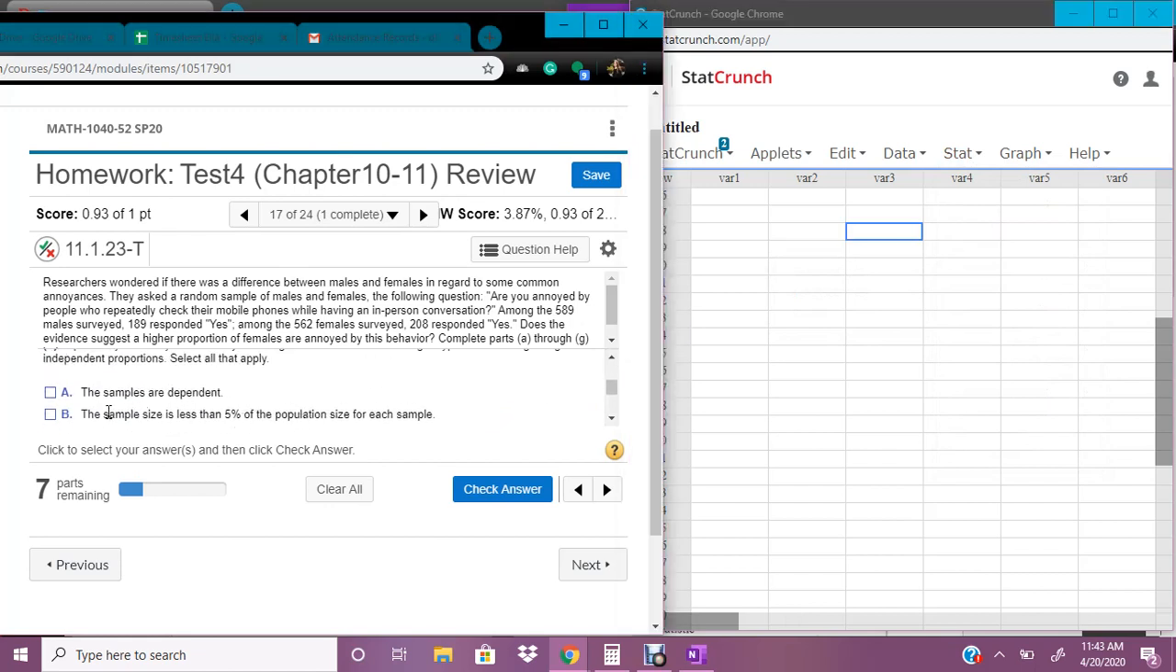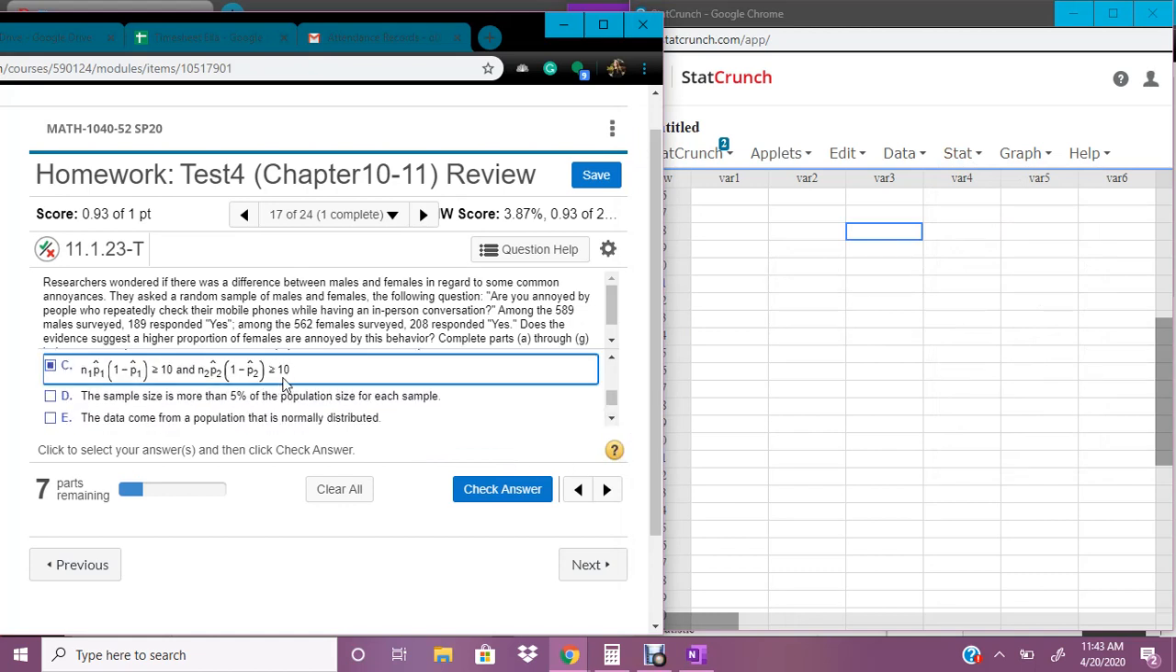Okay. And then sample size has to be less than 5%. That's still true. This equation is still true. Not more than 5%. And since we're working with such big numbers, the data does not have to come from a population that's normally distributed. So we will not highlight that.